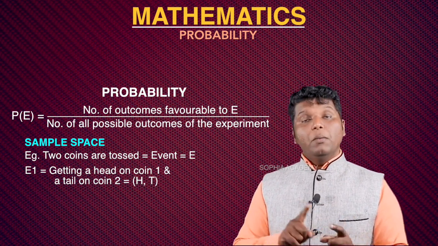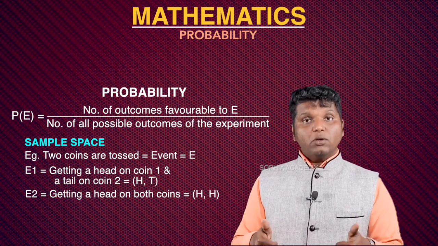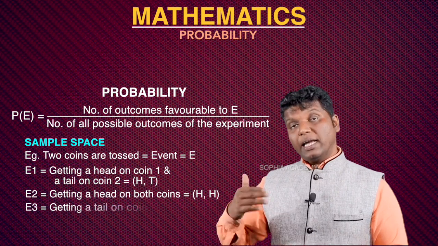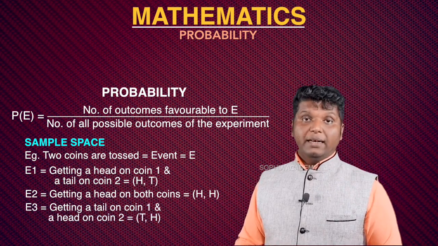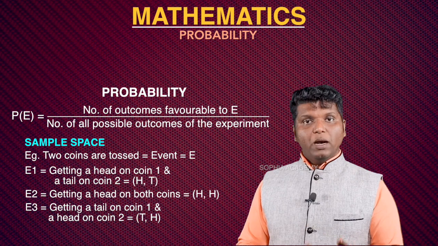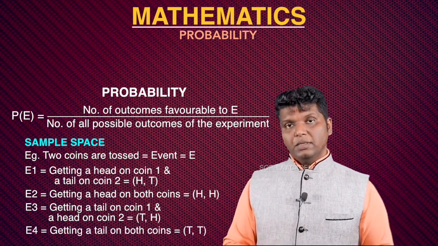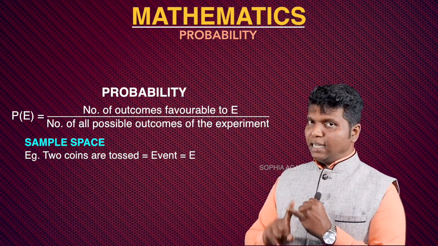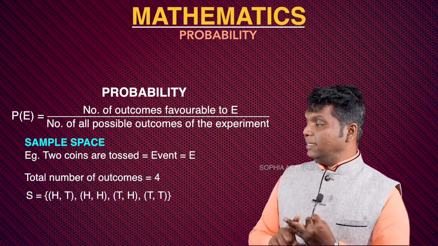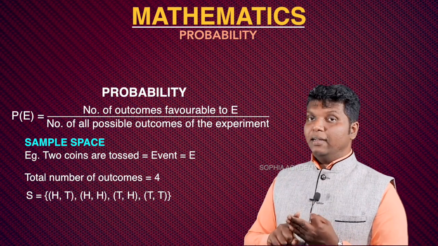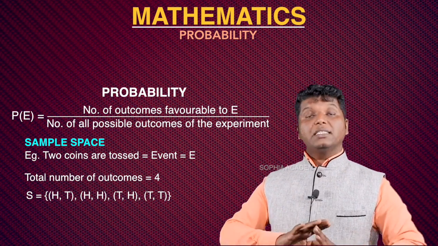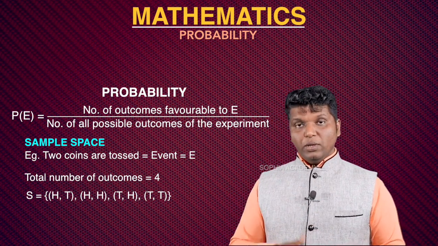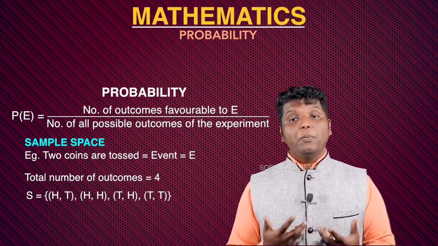And the second possible outcome, both of them can show heads on the top, right? Heads and heads. So that is the second possible outcome. Third one, the first one can become tail and the second one can become head. So tail and head, possible outcome. Then finally, both can become tail. So that means these four possible outcomes are there. One is heads and tails. Then the second one is heads and heads. Third one is tail and head. And finally, tails and tails. So we can say altogether there are four possible outcomes. So in this manner we can understand what are the total possible outcomes.